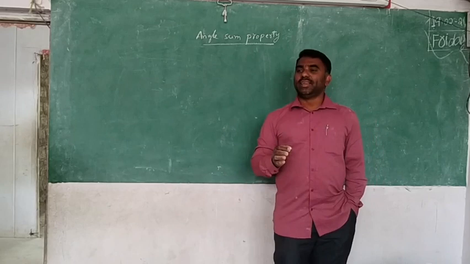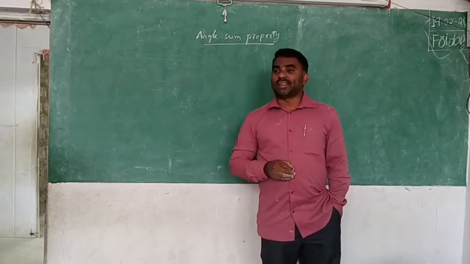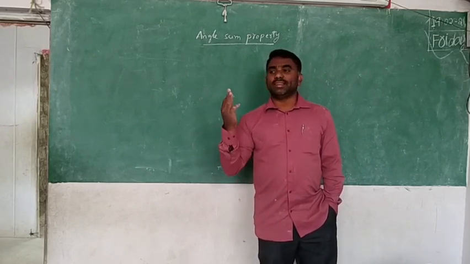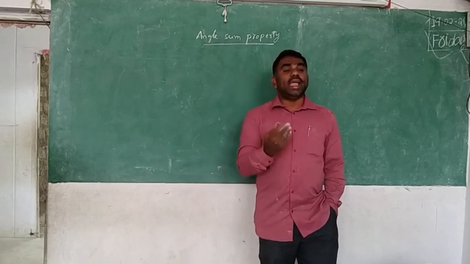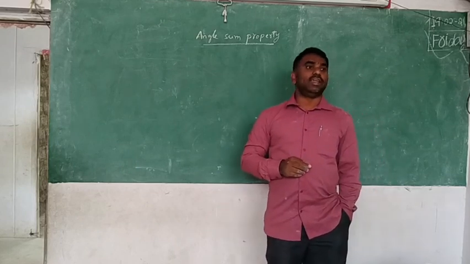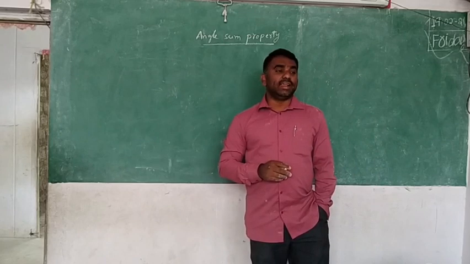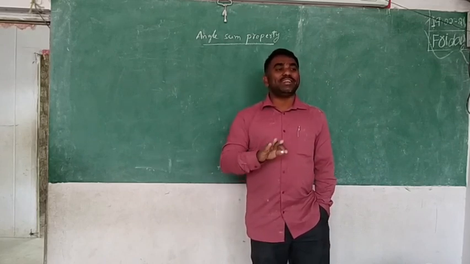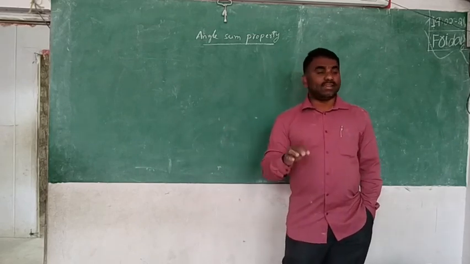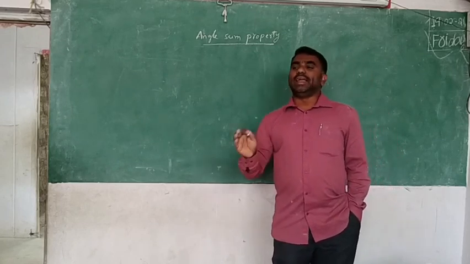If you add the angles, first of all we discussed how many angles there are in the triangle. There are 3 angles in the triangle. If you add those 3 angles, is there anything special in that? Yes, there is something special. What is that speciality? Supplementary means a pair of angles, but it's not a pair here. When you add the 3 angles in the triangle, it must compulsorily be 180 degrees.